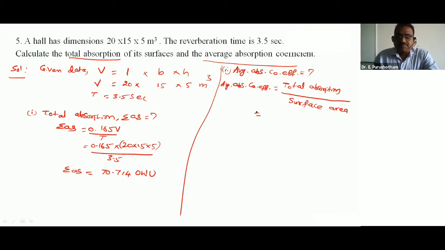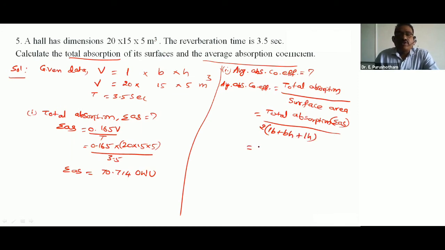Total absorption is sigma AS, divided by surface area 2 into LB plus BH plus LH.